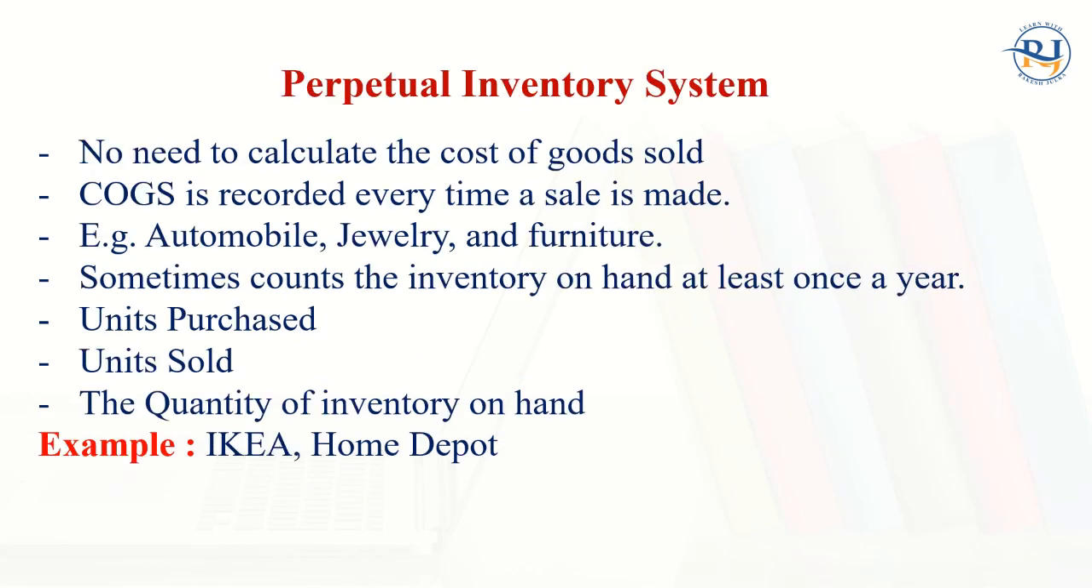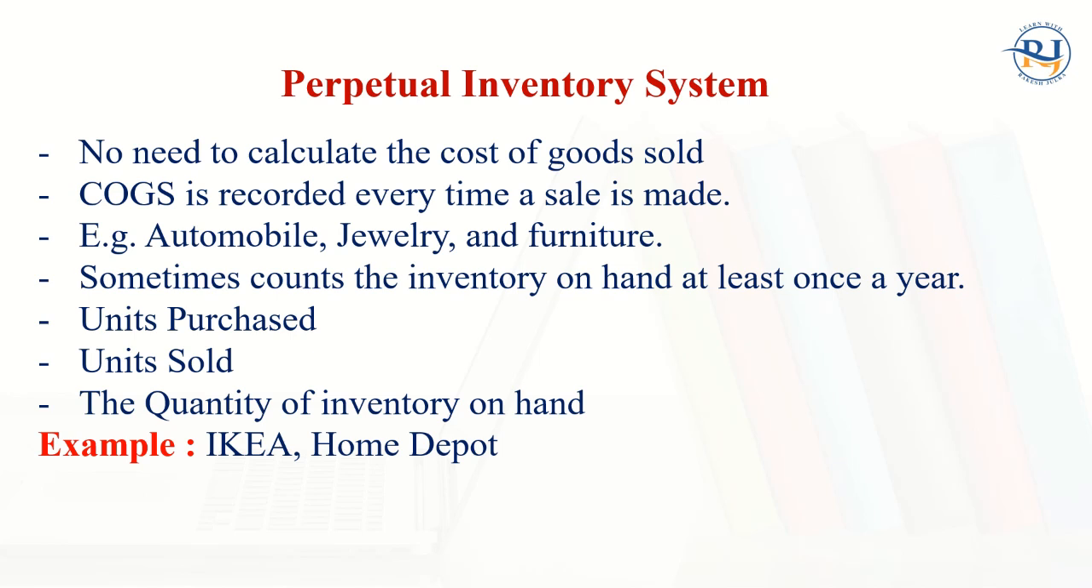On the other side that I discussed, the perpetual inventory system, no need to calculate the cost of goods sold, because the cost of goods sold is recorded every time the sale is made automatically. So take an example of automobiles, take an example of jewelry and furniture stores.